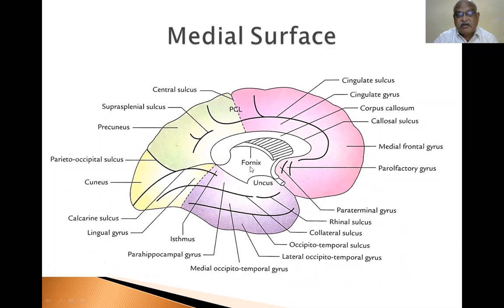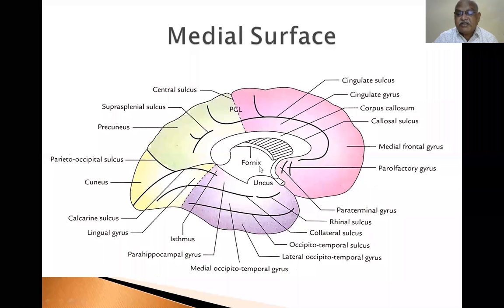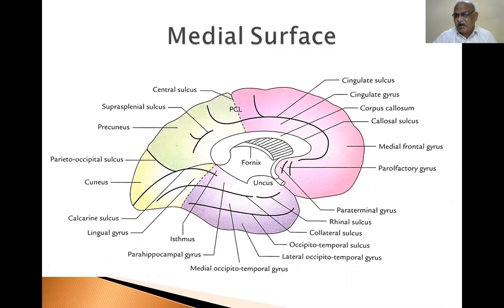This one is the ventricle. You have to identify it, so you must be able to know. This is called the uncus. So like that, you have to identify the sulci and gyri.